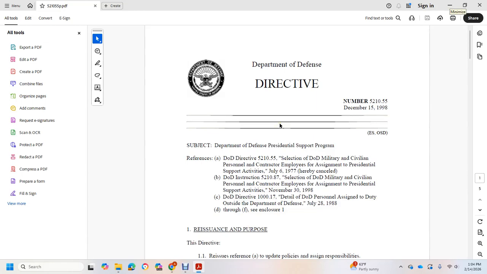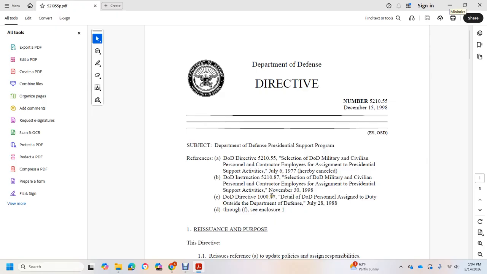Department of Defense Directive 5210.55, December 15th, 1998. Department of Defense Presidential Support Program. Selection of Department of Defense Military, Civilian, and Contractor Personnel Assigned to Presidential Support Activities. DoD Instruction 5210.87, Selection of Department of Defense Military, Civilian Personnel, and Contract Employees for Assignment to Presidential Support Activities.